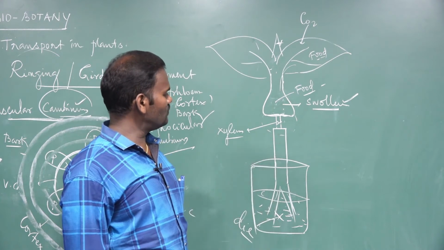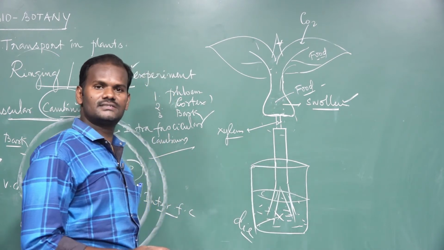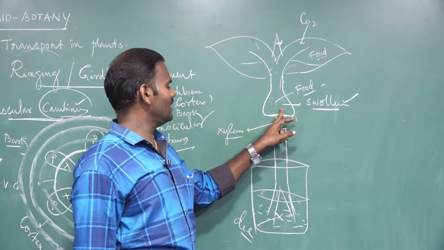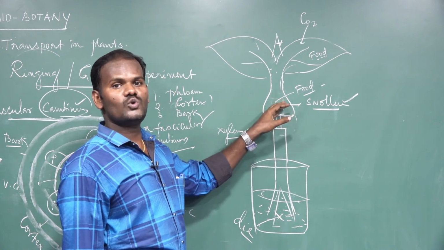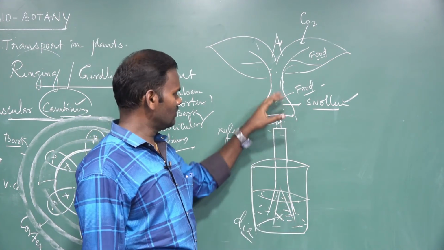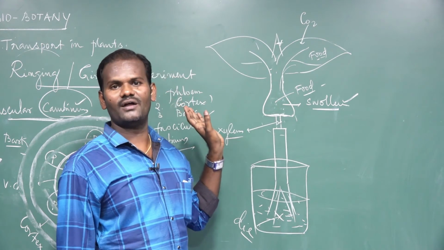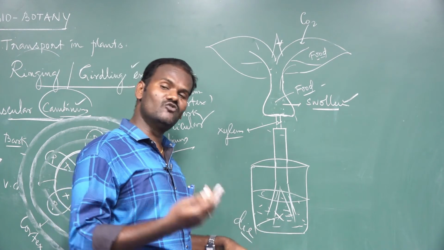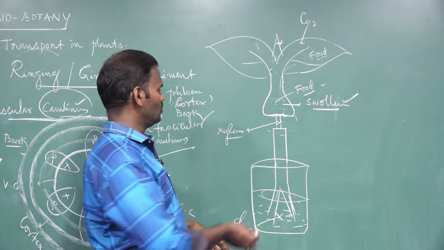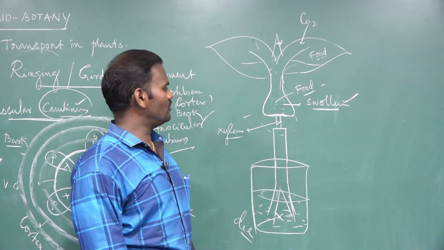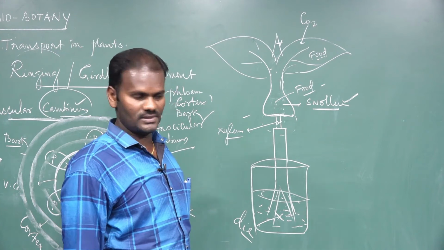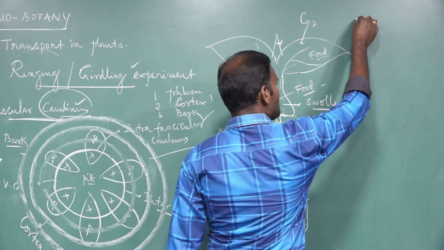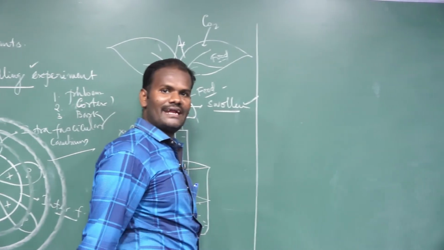So from that experiment we can conclude that the phloem is responsible for translocation of food material to various parts of the plant body, in both upward as well as downward directions. This is called the ringing experiment, also called the girdling experiment. Next, what are the directions of translocation?